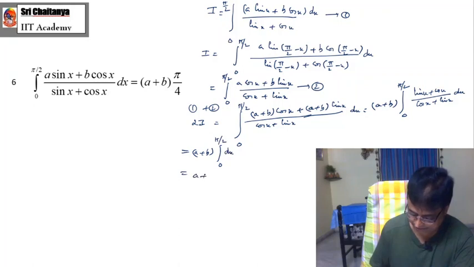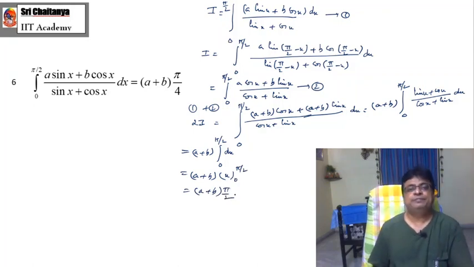So this is a plus b into x under limits 0 to pi by 2. After substituting the lower and upper limits, it becomes a plus b into pi by 2. This is my 2I, therefore my I becomes a plus b into pi by 4. You practice this as the standard result.